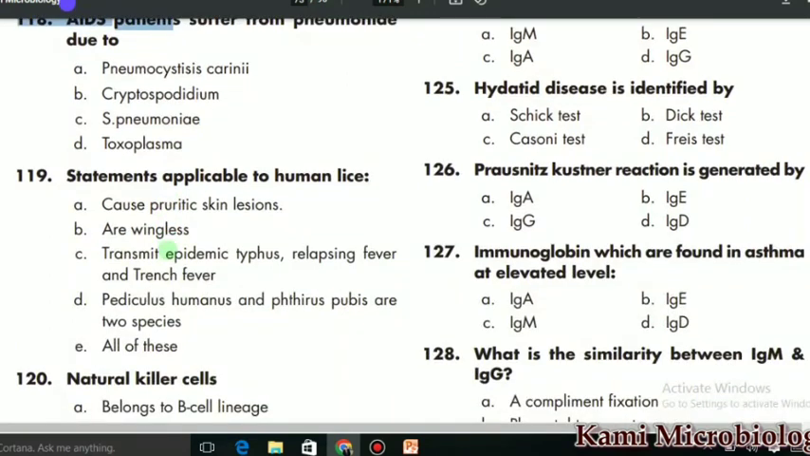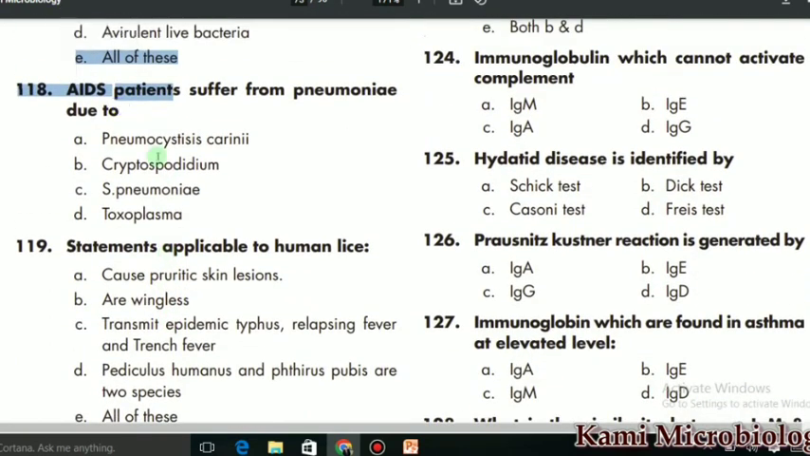MCQ number 118 says that an AIDS patient suffering from pneumonia, it is due to, so it is actually due to a virus, but in this case we also have another organism which we call Pneumocystis carinii. So A is the correct option.